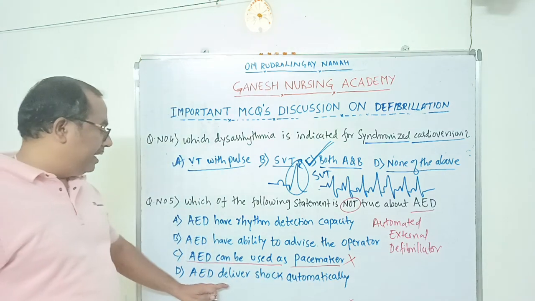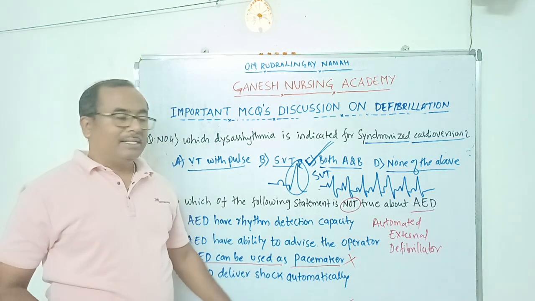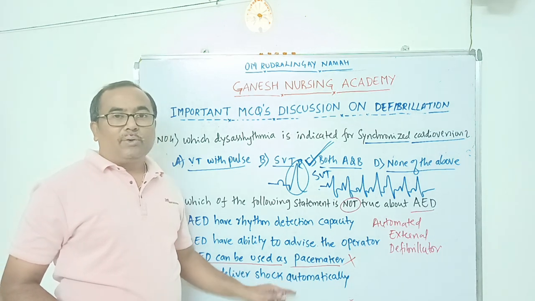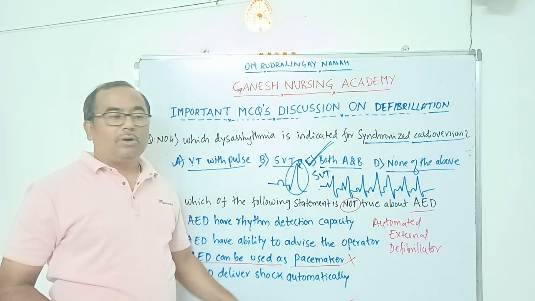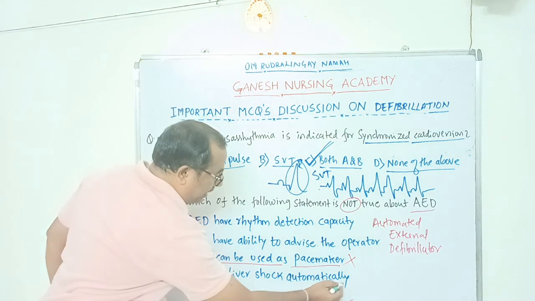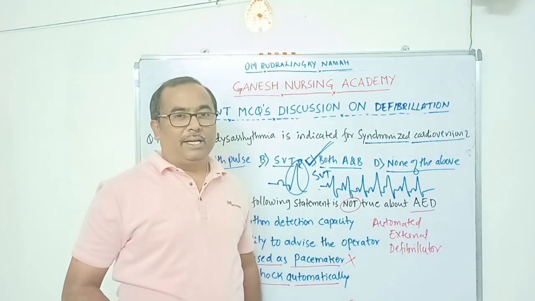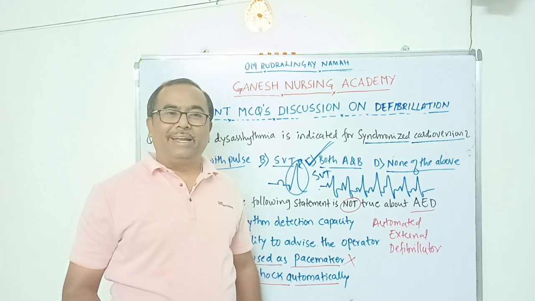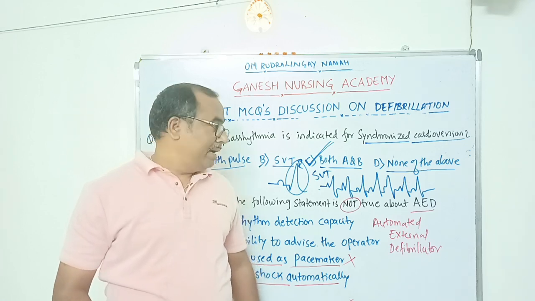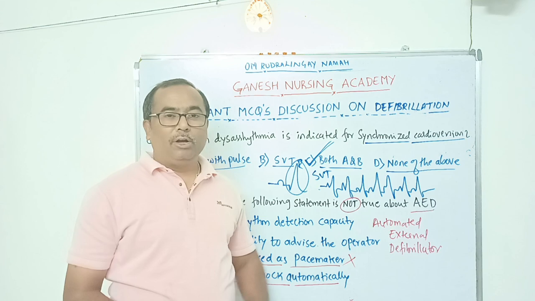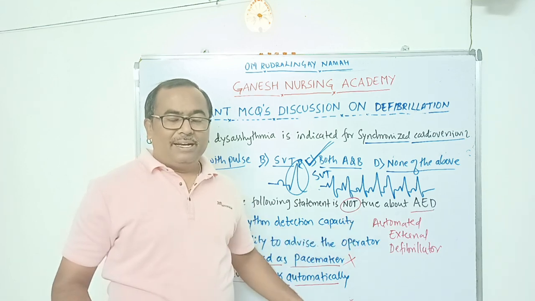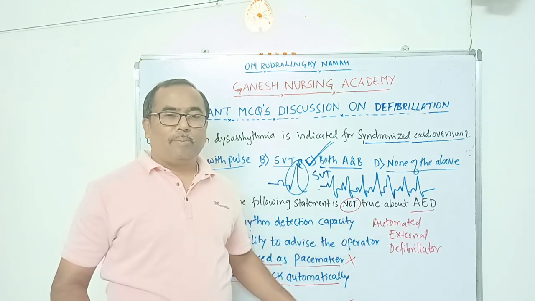And next, AED delivers shock automatically. Yes, AED will deliver the shock. It only selects the energy and delivers the shock, so it delivers the energy automatically. That is why it is an automated external defibrillator. We need not do anything here; every care will be taken by the machine. Once we open this AED machine, it starts giving instructions to the operator.